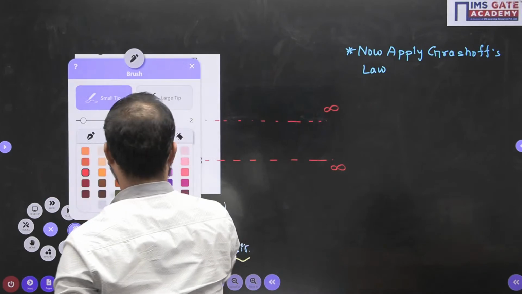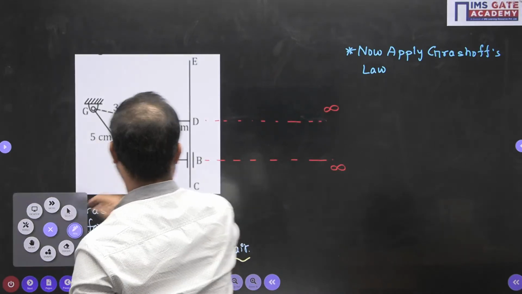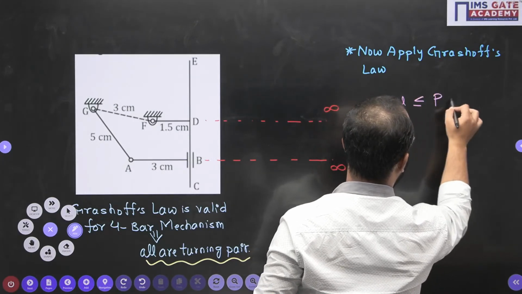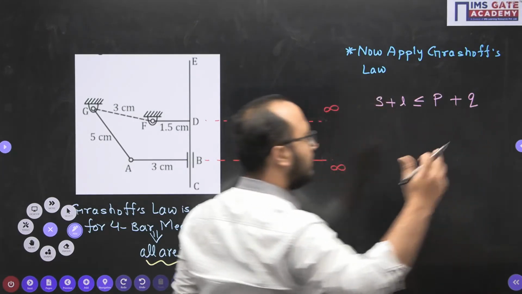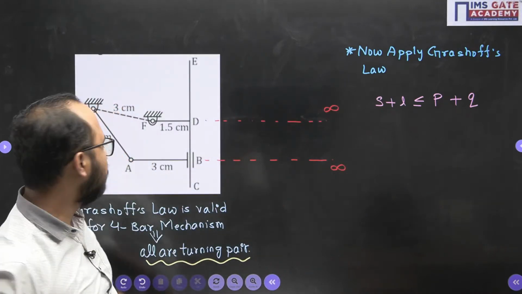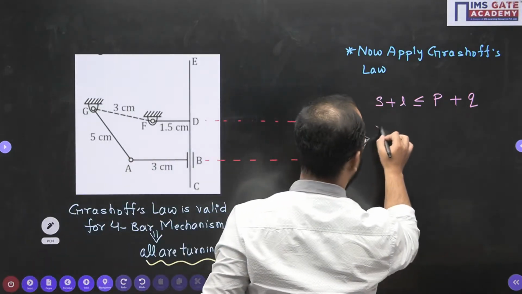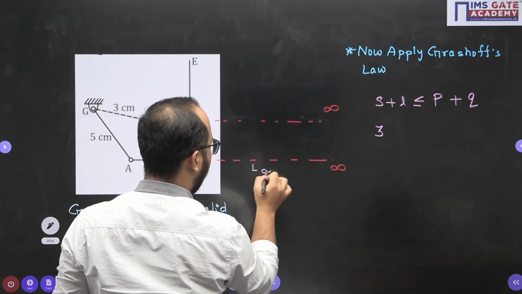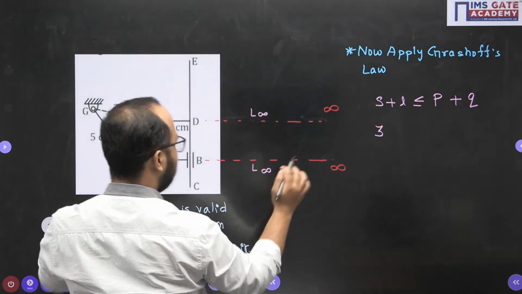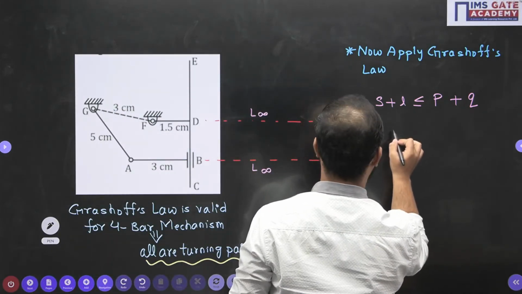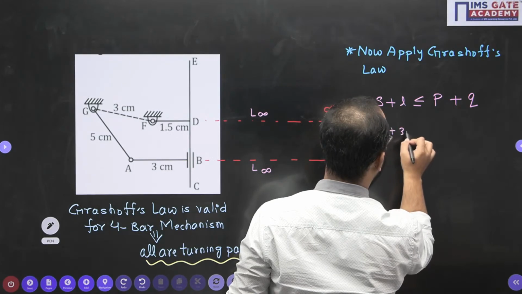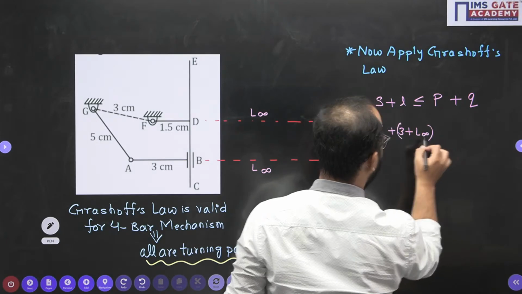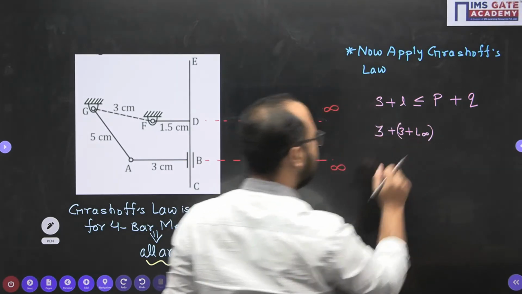So I will write here: smallest link plus longest link should be less than or equal to P plus Q. P and Q are the other link dimensions. Smallest is 3. Longest will be what? 3 plus this. Let's suppose this distance is L infinite. So 3 plus L infinite. So smallest is 3, longest is 3 plus L infinite.